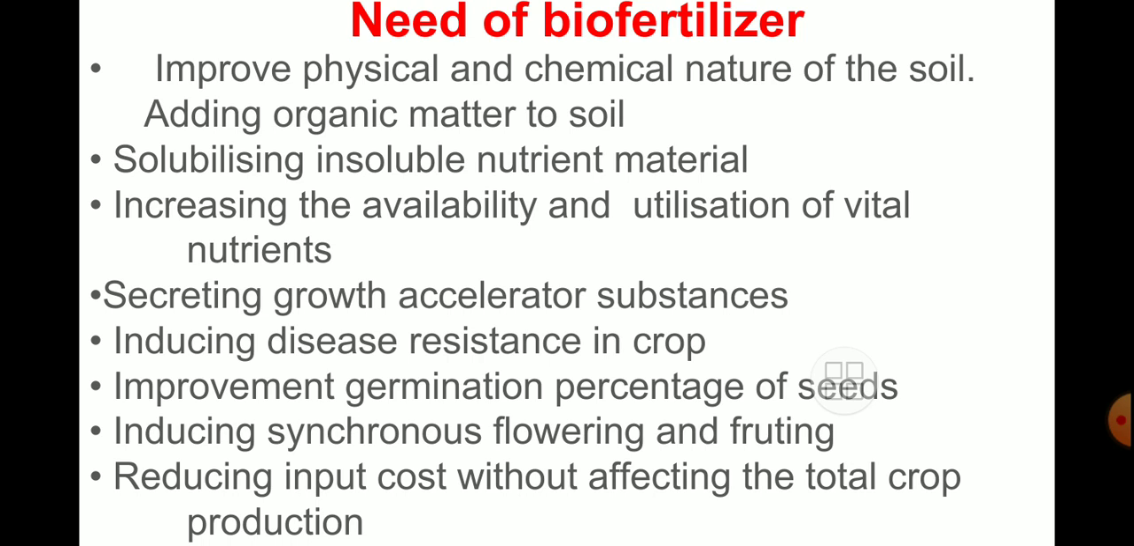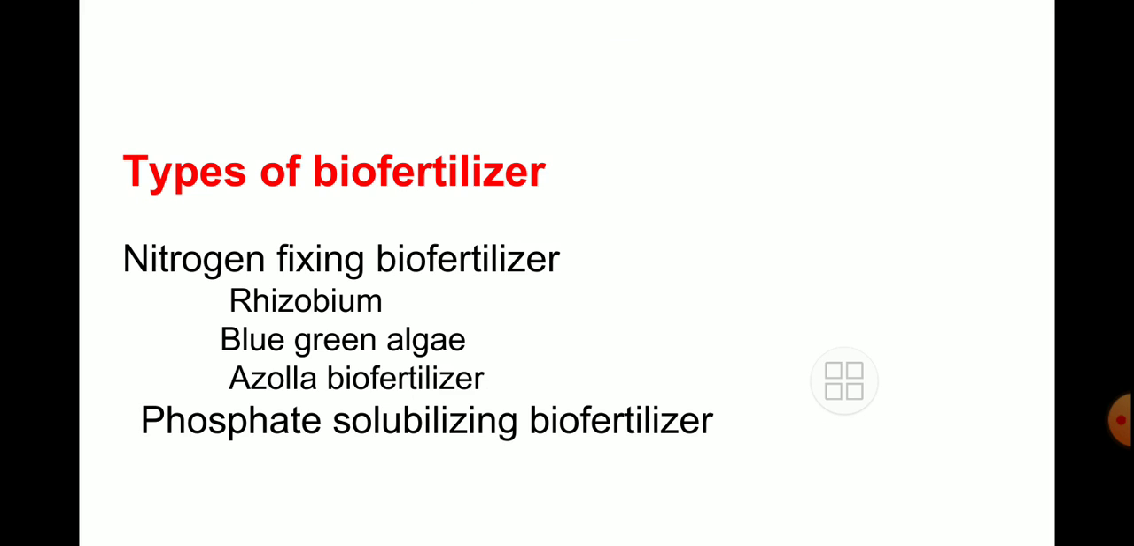We know that most of the time the microbes or biofertilizer, whatever we add into the soil, help to secrete the growth accelerator substances. Again, those microbes induce disease resistance in a crop, improve the germination percentage of the seed, and induce synchronous flowering and fruiting, isn't it? Meaning fruiting and flowering will be synchronized because of the addition of a biofertilizer, reducing input cost without affecting the total crop production, my friends.